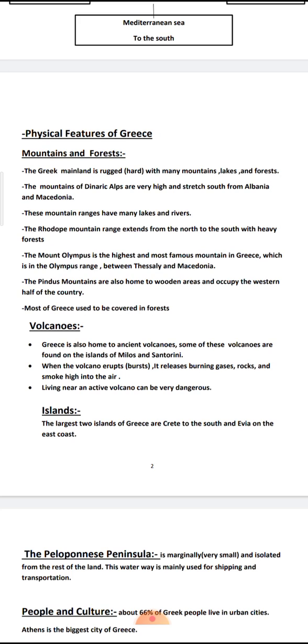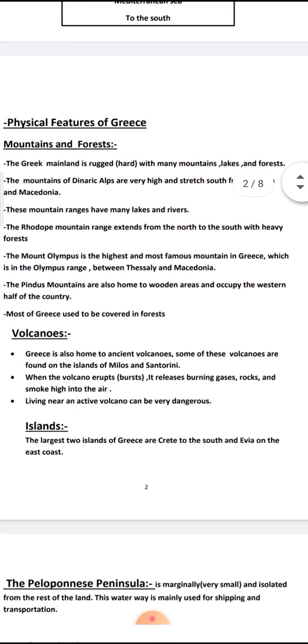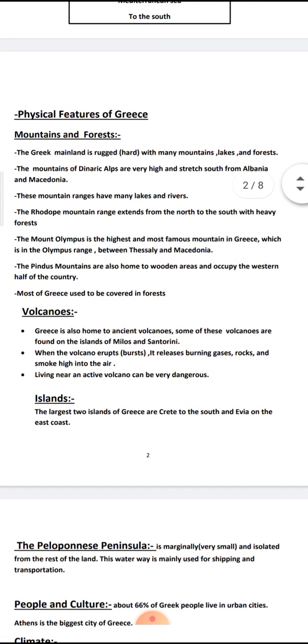The Greek mainland is rugged. Rugged means hard. So the Greek land is hard, or rugged, with many mountains, lakes, and forests. The Greek mainland is what? It is rugged. Rugged means hard, with many mountains, lakes, and forests.